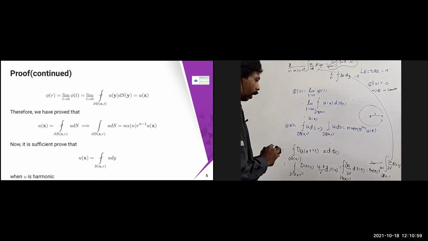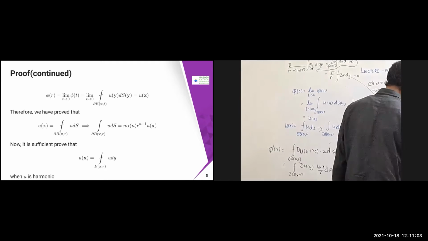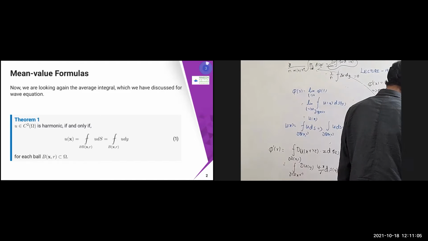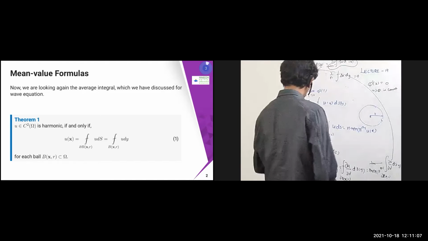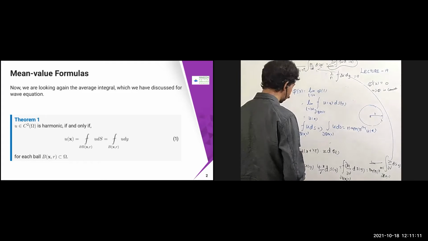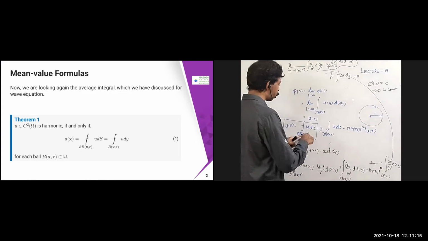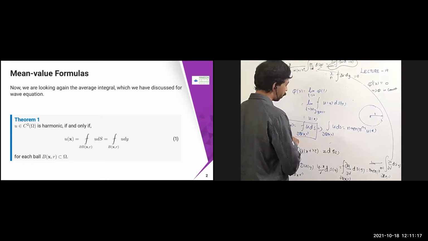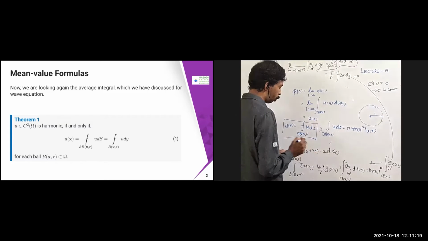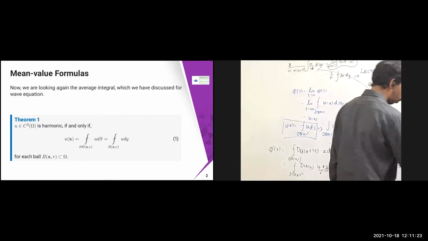So what is left to prove? This part is done already. What we need to prove is that u of x equal to the integral over dou b of x comma r of u ds, which we have already proved. So part 1 is done already. Now part 2 is that we got to prove that this is equal to the integral of u dy over b of x comma r. That's what we are going to prove now.